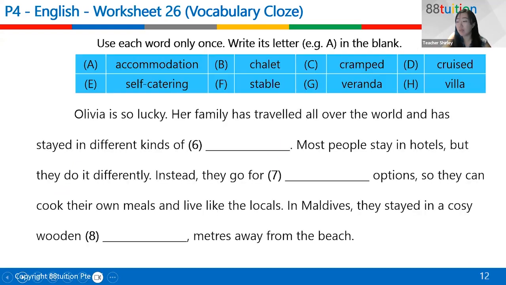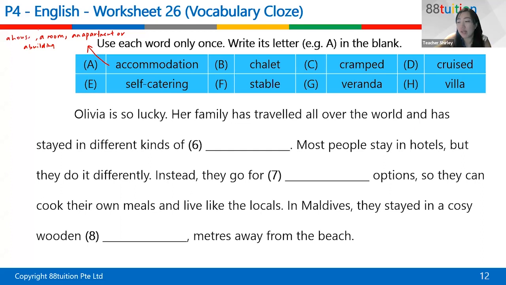Okay, so now we are at vocabulary and we were just discussing what is the meaning of accommodation. Anyone knows what's the meaning of accommodation? No? Sometimes when you go overseas, your parents will say, okay, let me book the accommodation, or where will the accommodation be? Right? So basically an accommodation can be either a room, or an apartment, or even a building or a house.